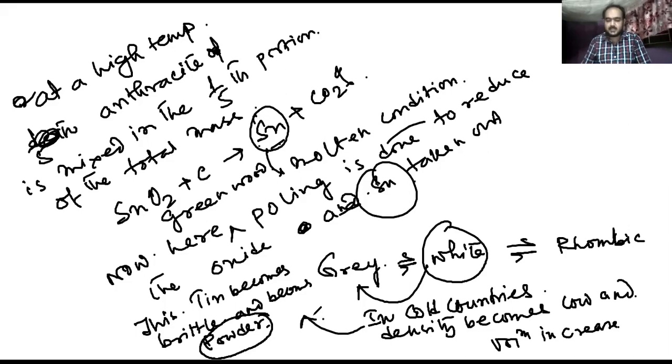So this is the preparation of tin actually. And this is known as tin disease or tin plague.